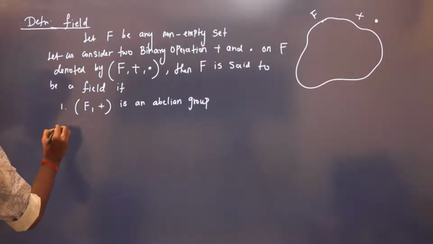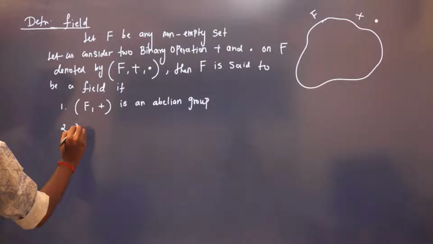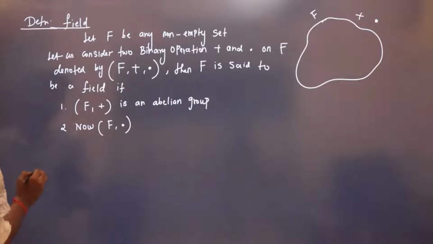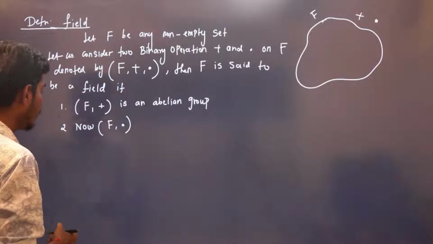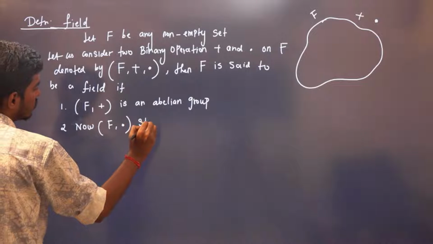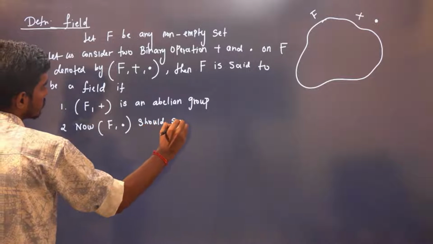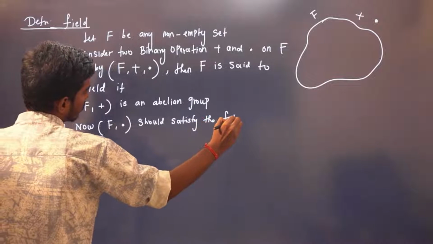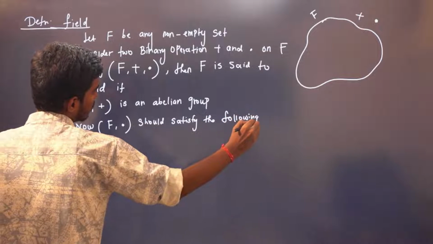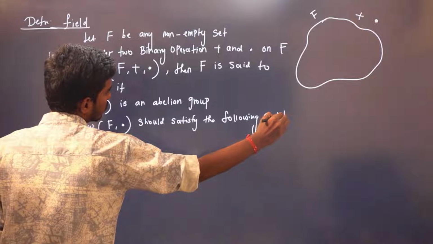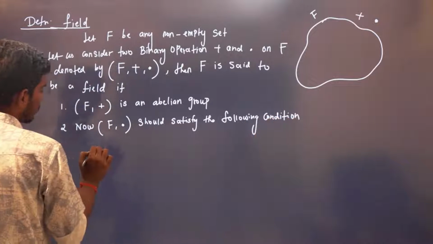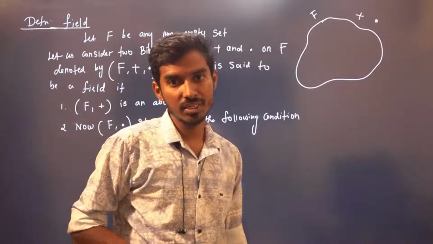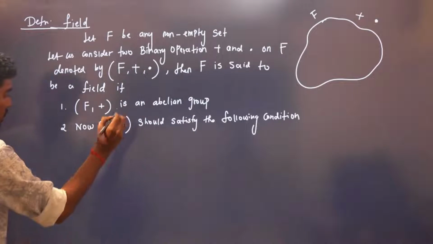Now F comma dot, that is, the same set with respect to multiplication, should satisfy the following conditions. The first is that with respect to multiplication it should be closed.